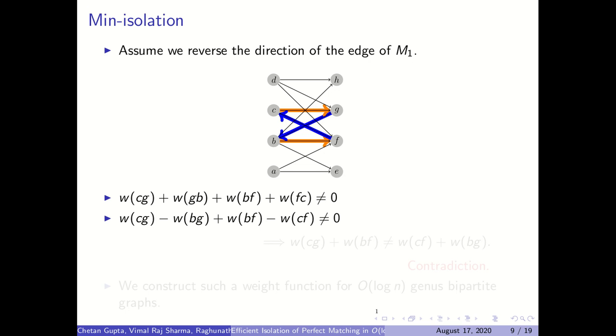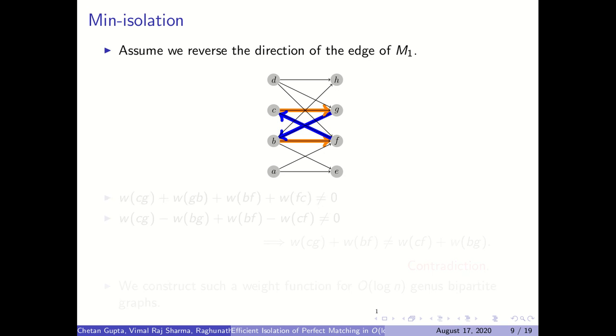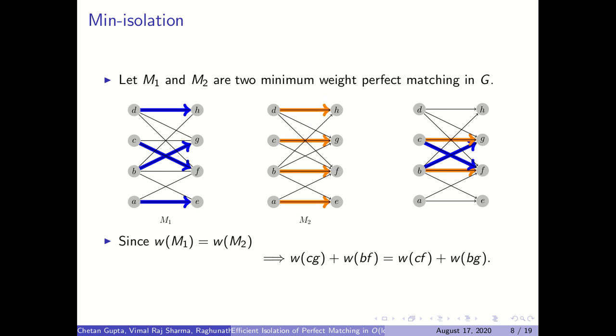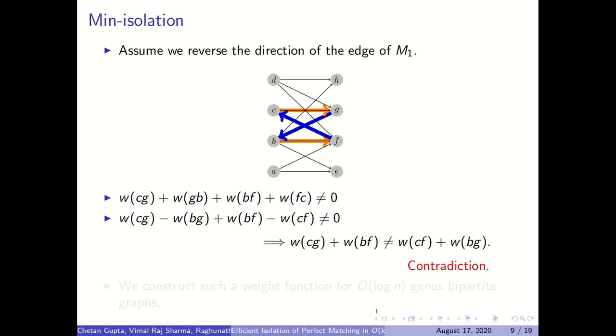Therefore we can conclude that weight of CG minus weight of BG plus weight of BF minus weight of CF is non-zero, because the weight function is skew symmetric, and from there we can conclude that weight of CG plus BF is not same as weight of CF plus BG, which is a contradiction to what we have established earlier. Therefore we can conclude that there cannot exist two minimum weight perfect matchings in the graph with respect to weight function W.